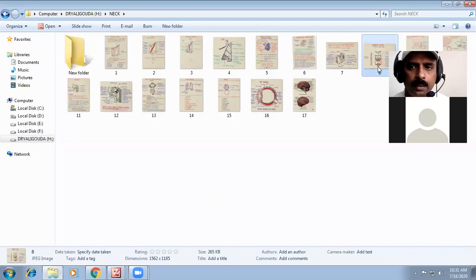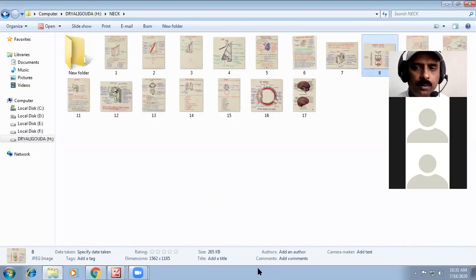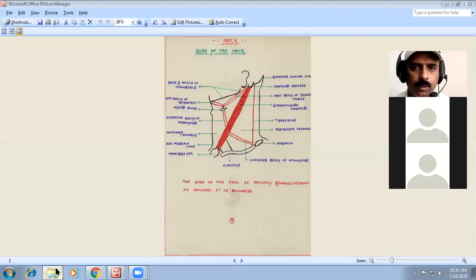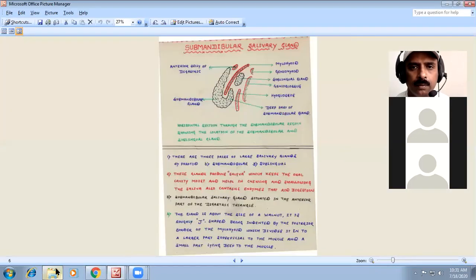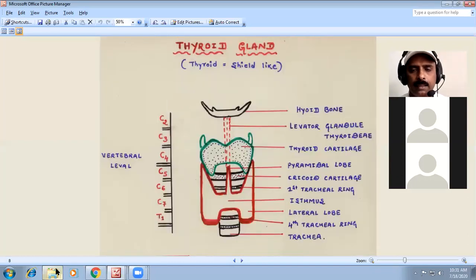So what you have to remember is, in the thyroid gland, you have to tell about the deficiency of iodine, which is very important for the synthesis of T3 and T4, thyroxine, and TSH. When this is deficient, there is an enlargement of the thyroid gland, and due to the deficiency, we call that a goiter.